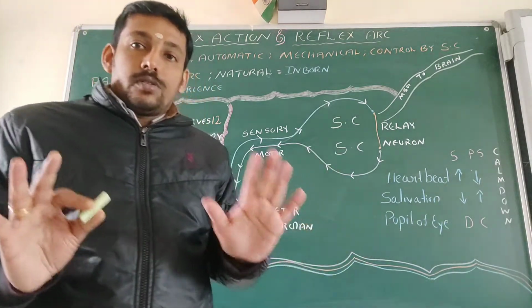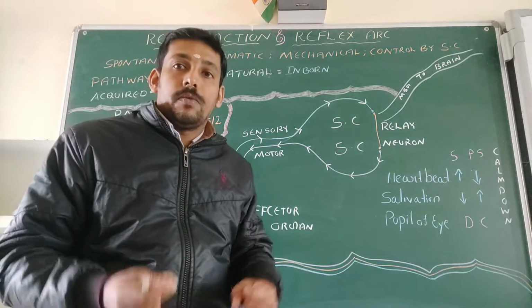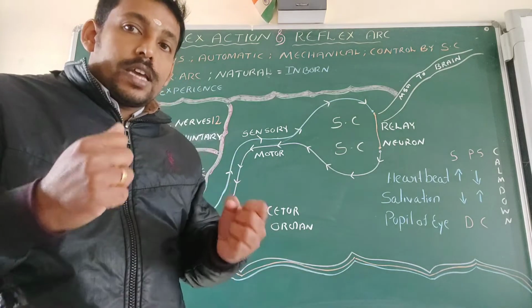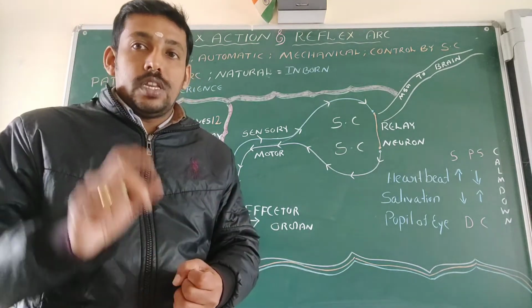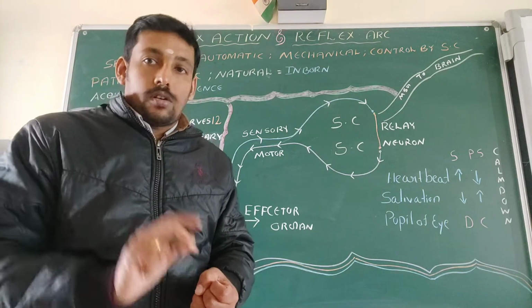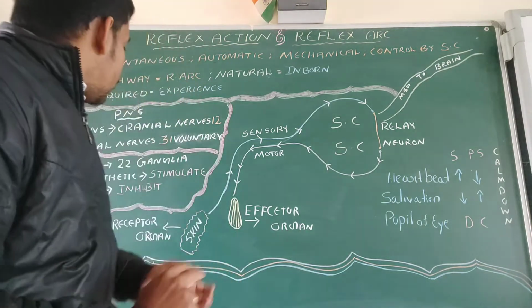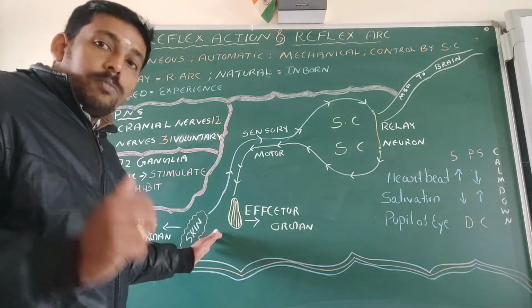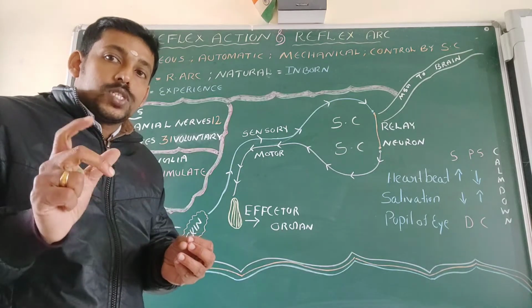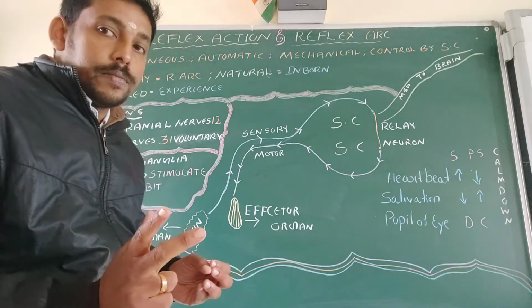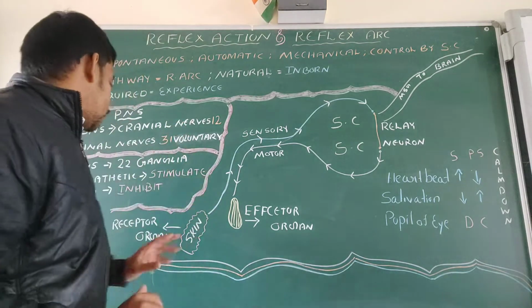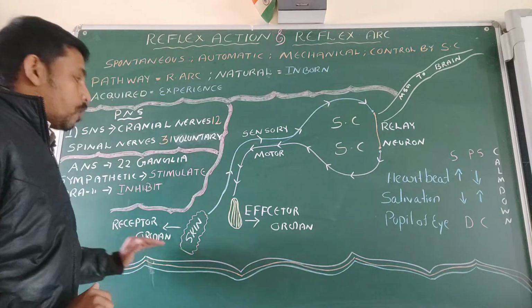Suppose you happen to touch a hot object, what will we do? We will immediately pull back our hand. That action is a reflex action because it is not under the control of the brain. It is controlled by the spinal cord. So if we are touching a hot object, our skin is the sensory organ. In the skin there are some nerves, known as the sensory receptors.